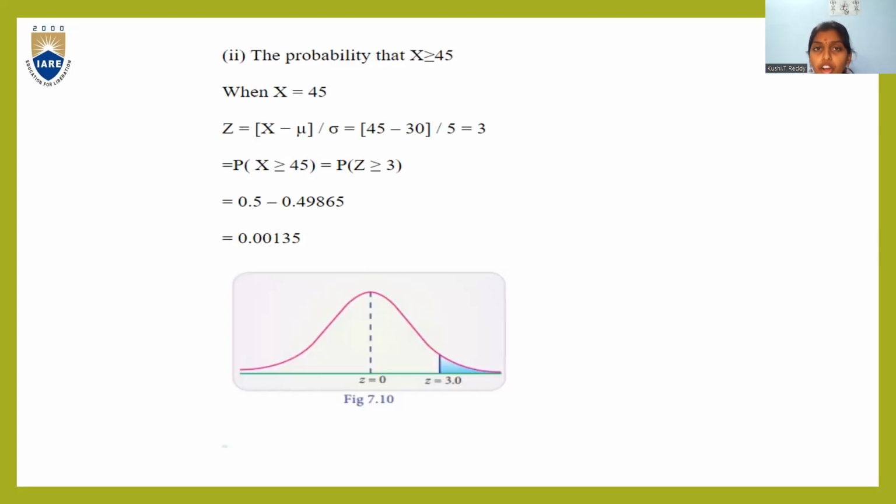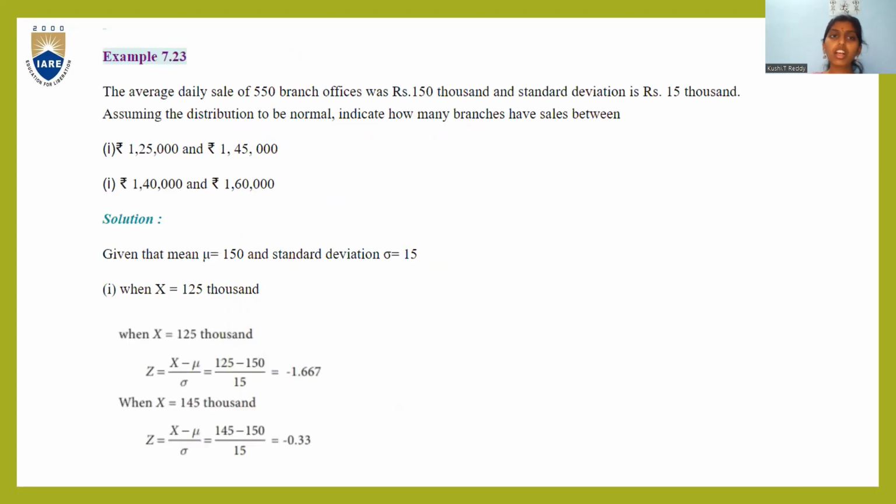Again, we are going to find the probability of x greater than or equal to 45. In the same way, z is equal to x minus mu by sigma, and you get the value of z as 3. Now plot a graph and take the interval: P of x greater than or equal to 45 becomes P of z greater than or equal to 3. That is equal to 0.5 minus 0.49865. The final answer is 0.00135. So the area under the graph is 0.00135, since the area under the graph is nothing but the probability under the normal distribution. This is 0.00135.